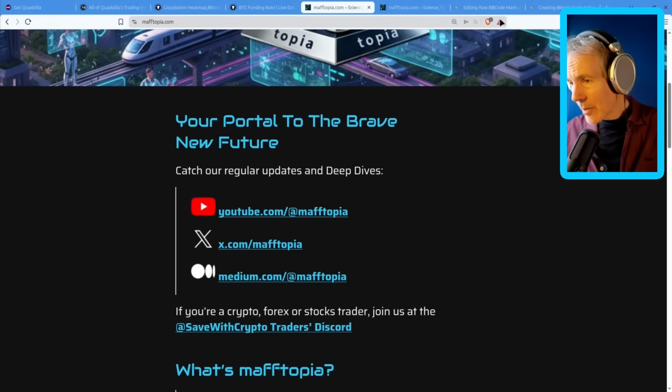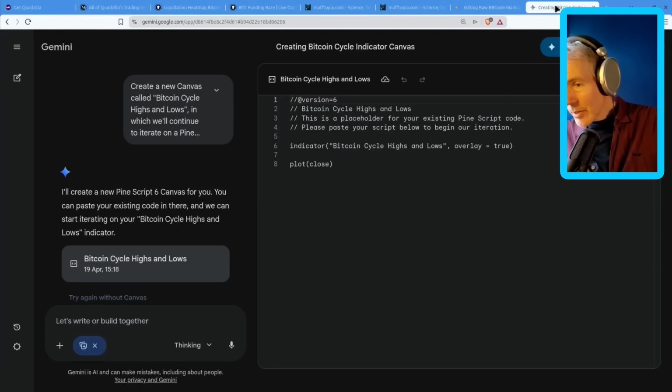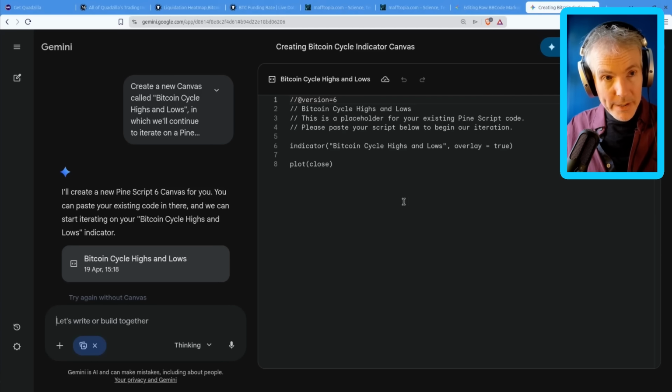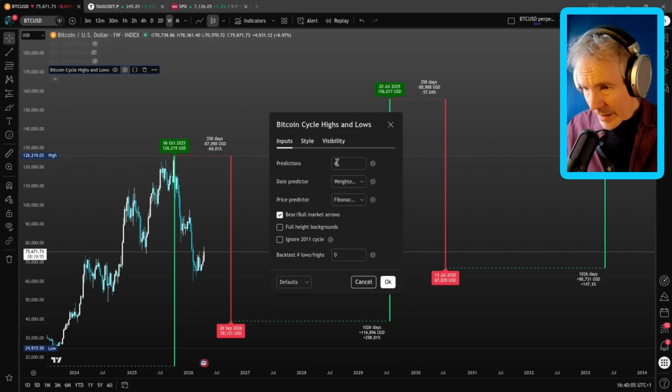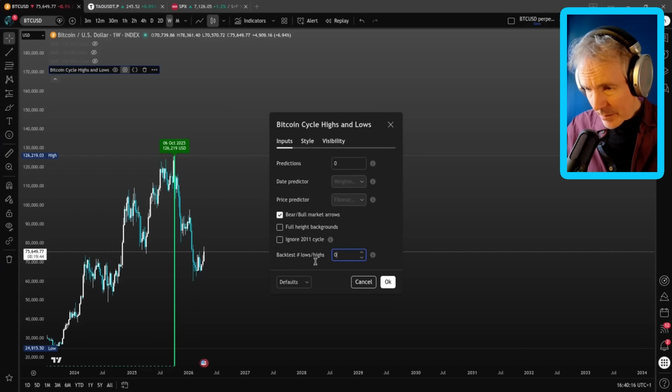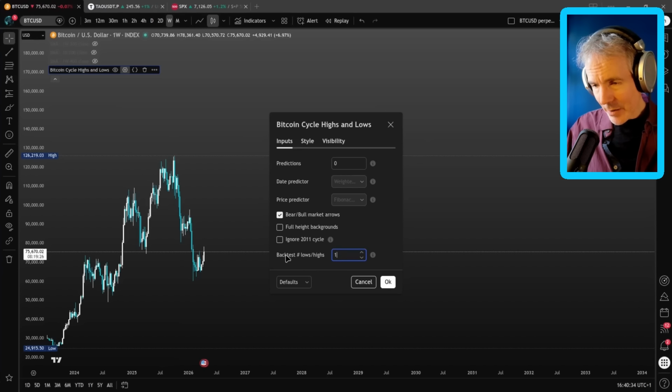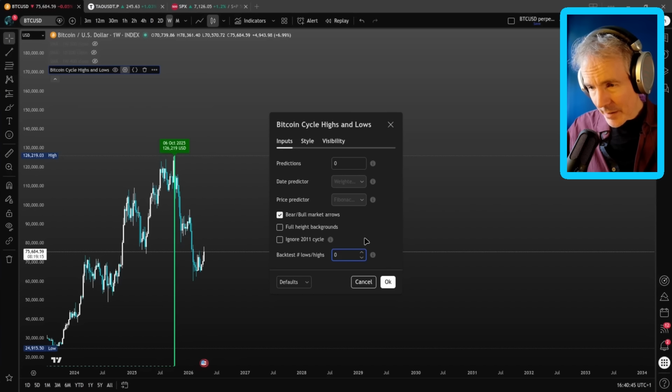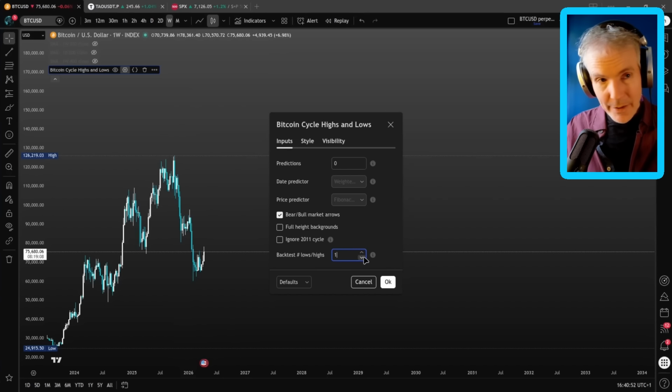So for all of that, I didn't actually show the vibe-code thing, because I noticed there was a small bug. You notice with this, if I bring down the predictions to 0, it disables all of these different things here, but it doesn't disable this one for the backtest, which it probably should, because you've got predictions set to 0, but that still disappears if I set that. It's a bug. Easily fixed though, I hope.